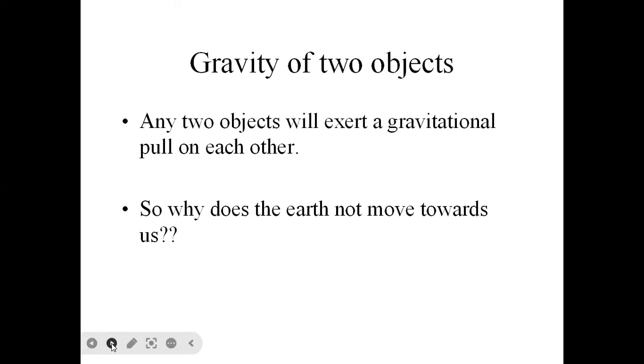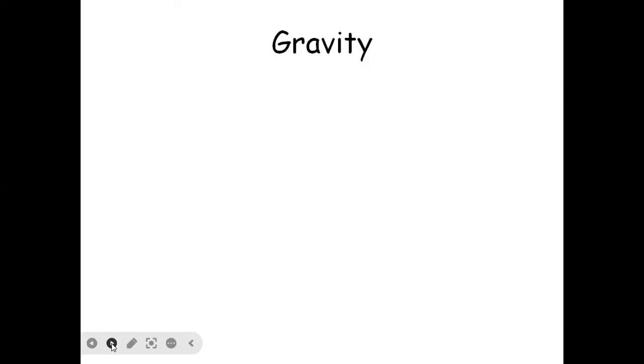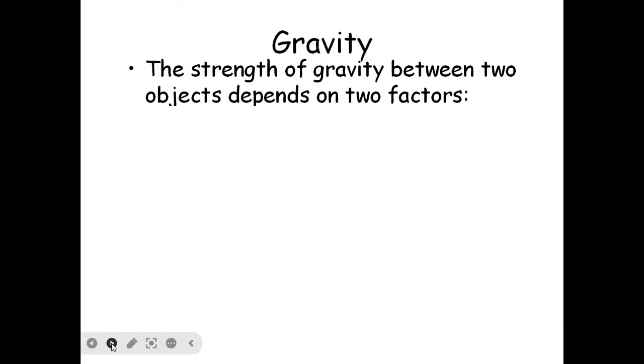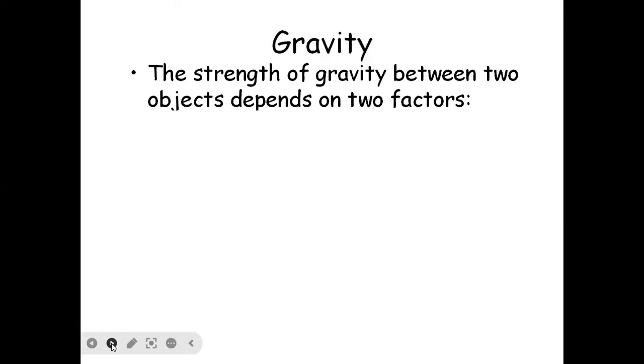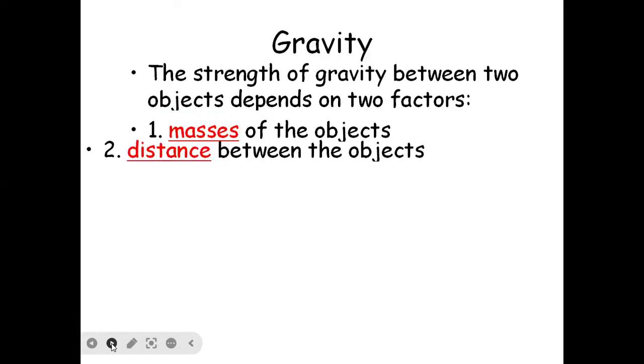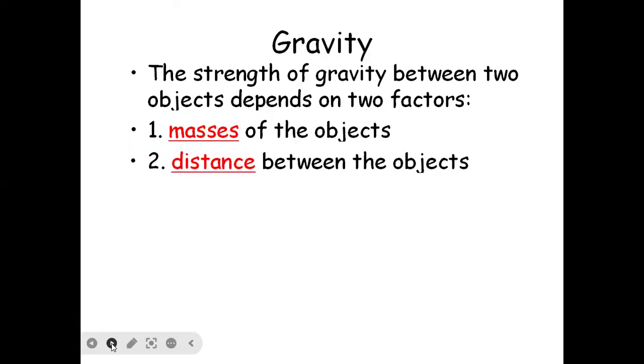Now, gravity of two objects. Any two objects will exert a gravitational pull on each other. So why does the Earth not move towards us? The strength of gravity between two objects depends on two factors. One is the masses of the objects, and the second is the distance between the objects.